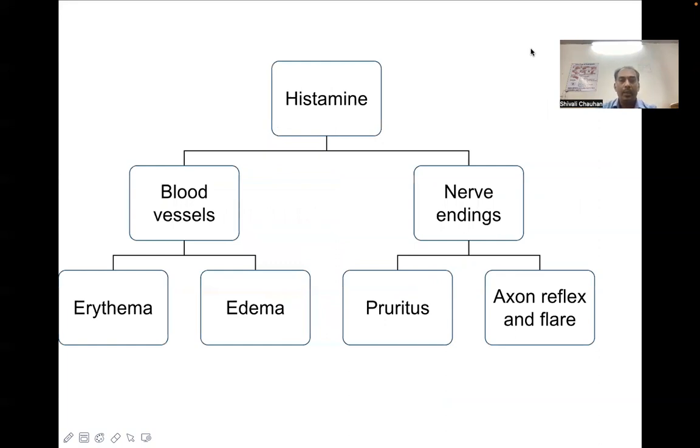Histamine is the main mediator. The role of histamine in the blood vessel is vasodilation, thereby leading to erythema and edema. Histamine also stimulates the nerve endings, which thereby leads to pruritus and axon reflex and flare.